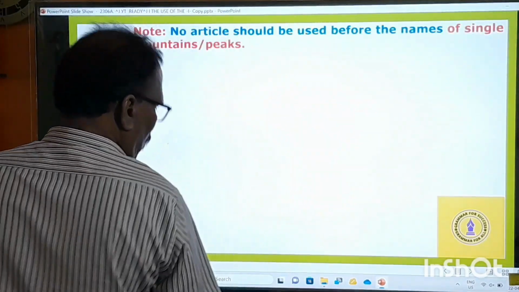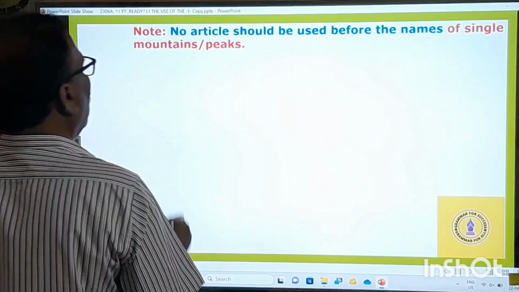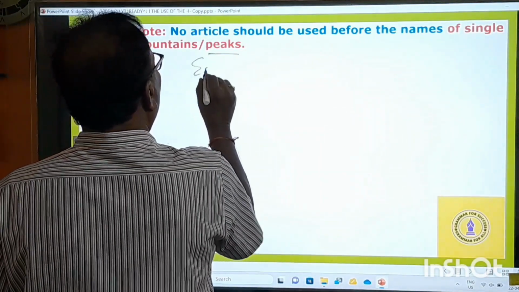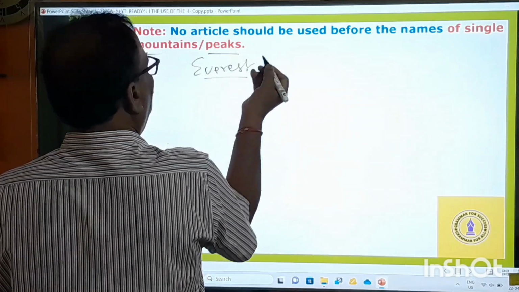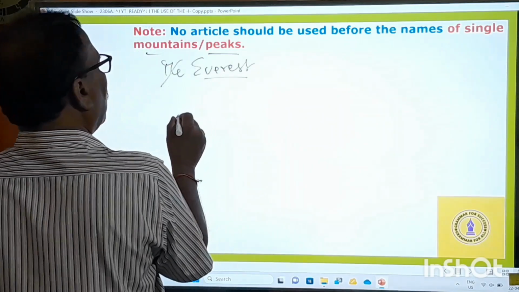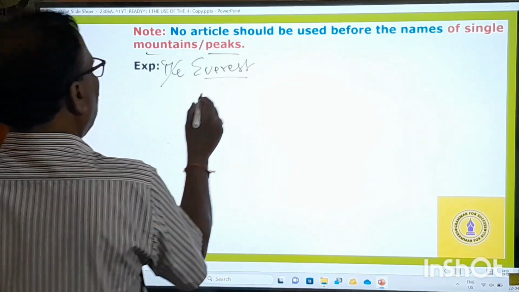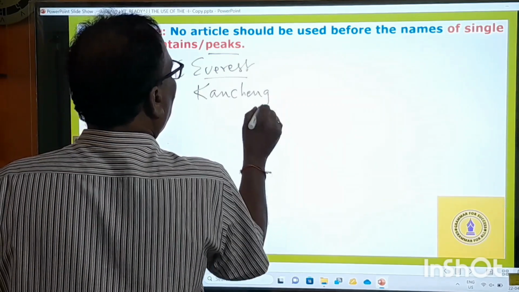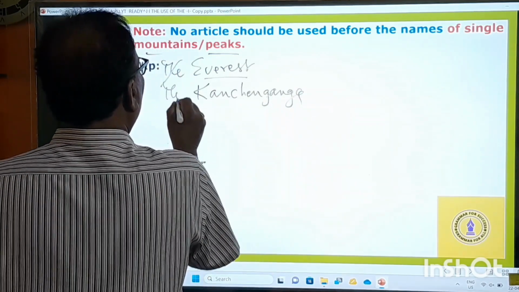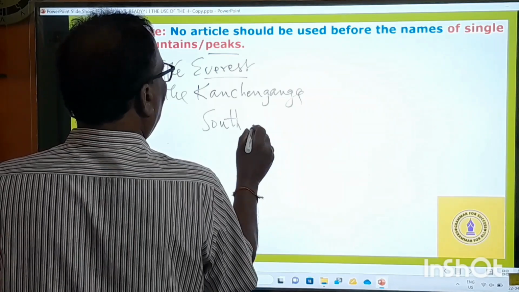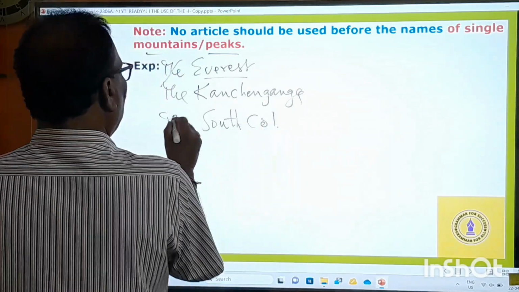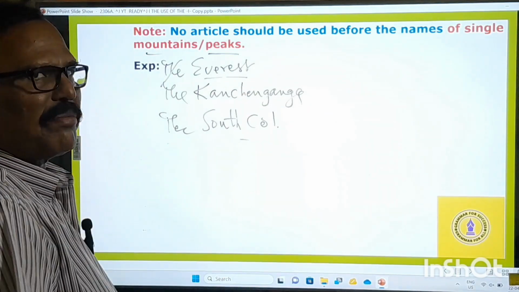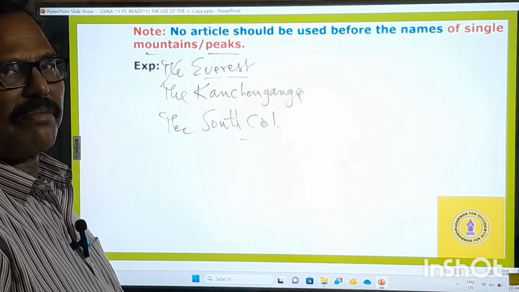No article should be used before the names of single mountains and peaks. For example, Everest. It's a single mountain or peak. Before that, we should not use any article. And then comes Kanchenjunga. Near Everest, there is a mountain called South Col. It's the name of a single mountain.